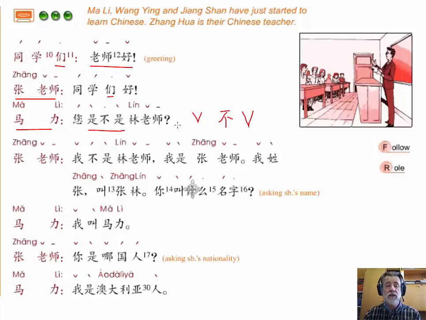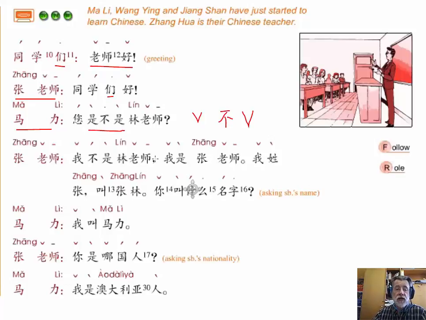Now, the point to make here is, guys, where you have a question word in the sentence like that, you don't need to add ma at the end. In fact, you should not add ma in the end. So here's a general rule of thumb. Where there is already a question word in the sentence, don't add ma to the end of the sentence.